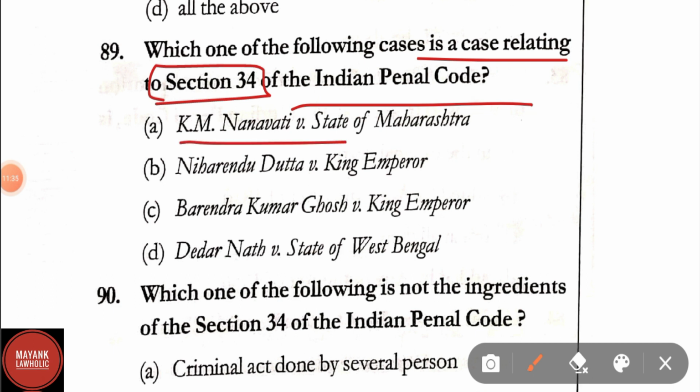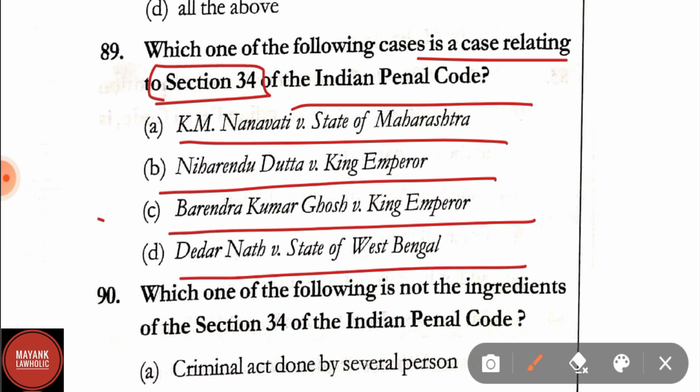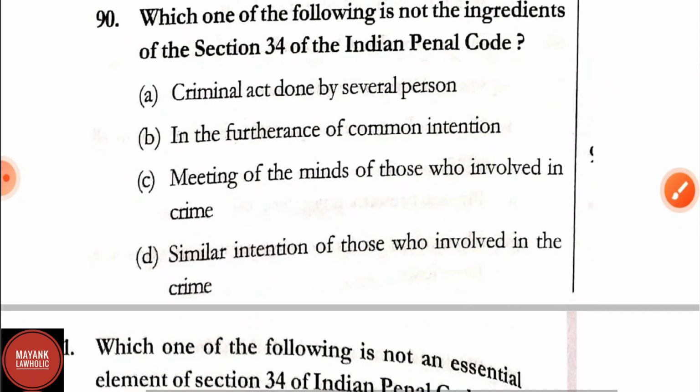Options are KM Nanavati versus State of Maharashtra, Nehrendu Dutt versus King Emperor, Birendra Kumar Ghosh versus King Emperor, and Dedar Nath versus State of West Bengal. Here the correct answer is option C, that is Birendra Kumar Ghosh versus King Emperor is a case relating to section 34 of IPC. Question number 90.